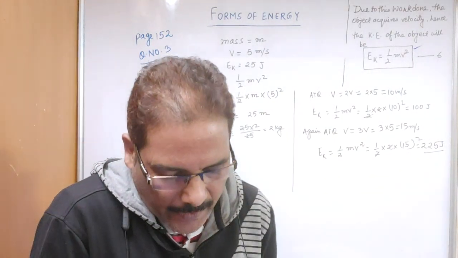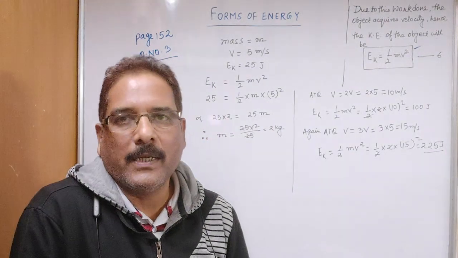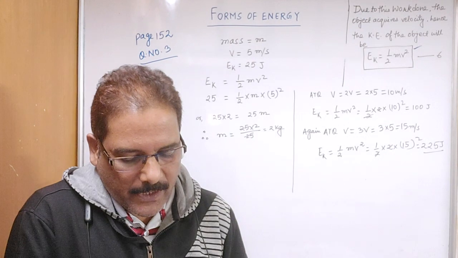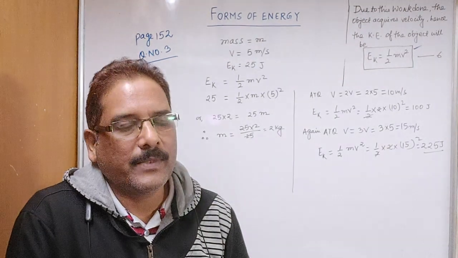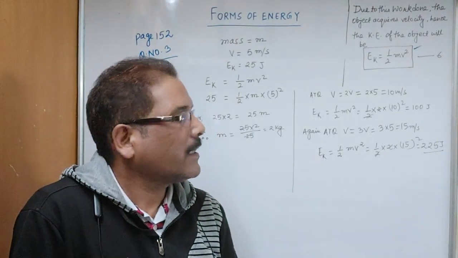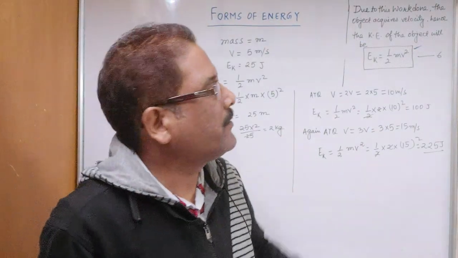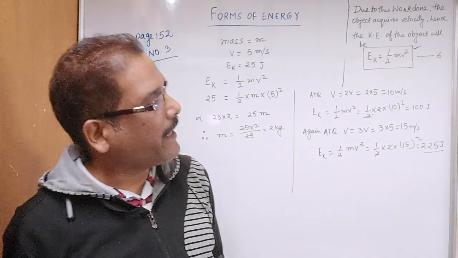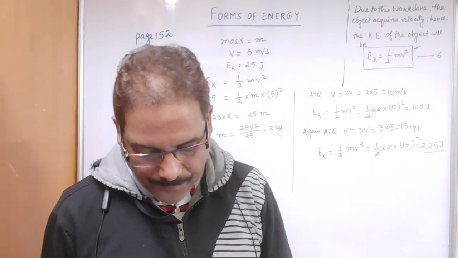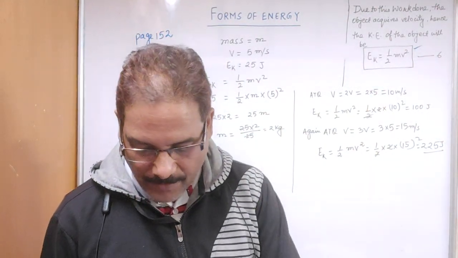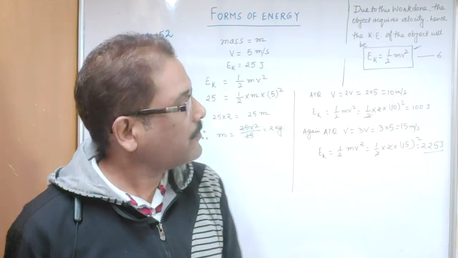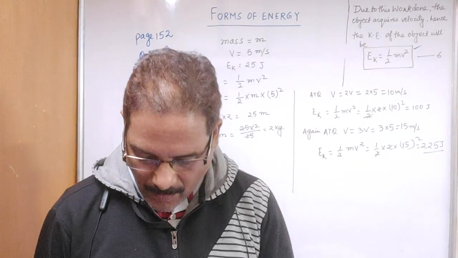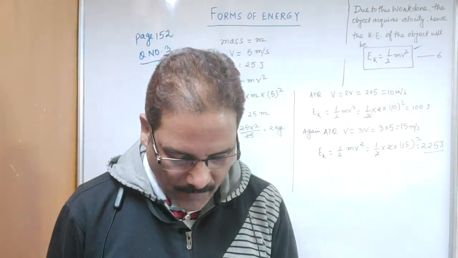What is the kinetic energy of an object? Question number 1, we have written already. Second question, write an expression for the kinetic energy of an object. If you have to write only the expression, you will write this expression, but when you have to derive, then you have to write the whole derivation. So derivation is obviously a question of more marks. Now we will discuss some more questions.